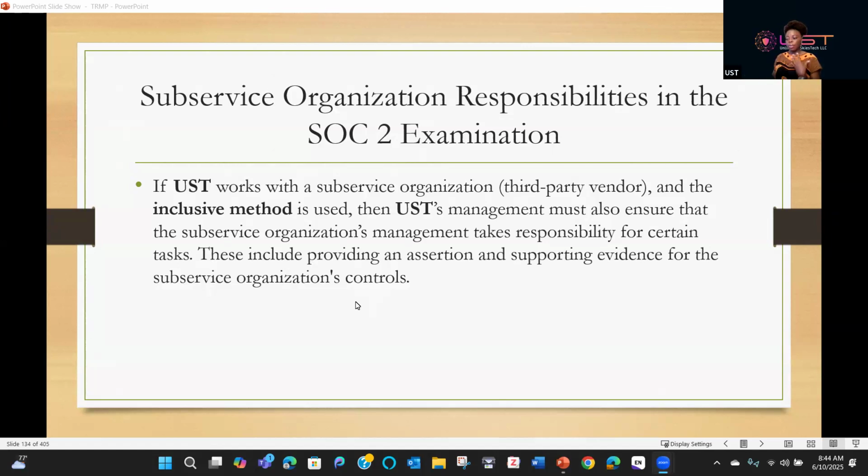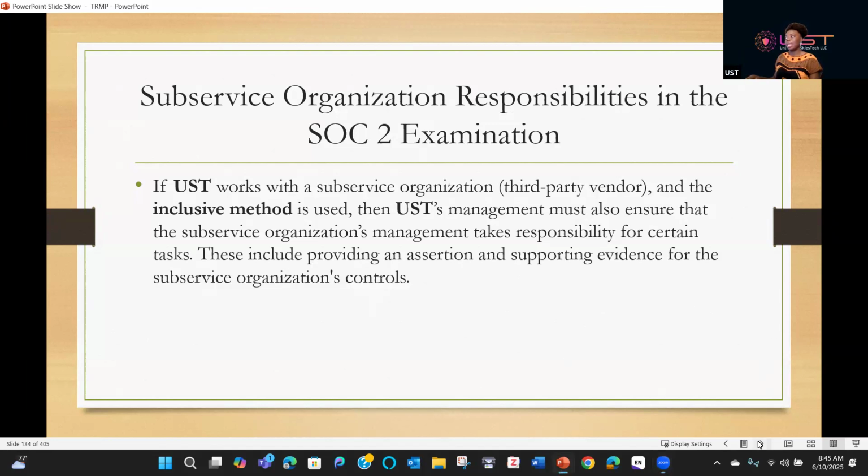They're going to check, maybe there are certain controls that the subservice organization will have to implement, right? And that's why UST also wants to make sure that the subservice organization takes responsibility for certain tasks, and that's inclusive. Again, everything will be documented in the report. This includes providing an assertion and supporting evidence for the subservice controls. For example, if there are controls that they'll be testing or assessing, then the subservice organization can also provide that evidence. That's why we talk about the inclusive method.